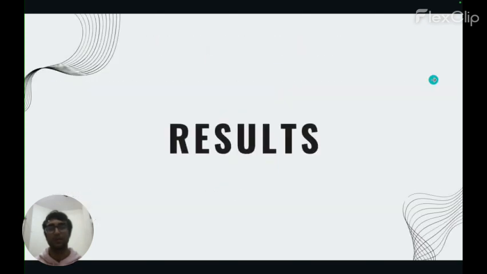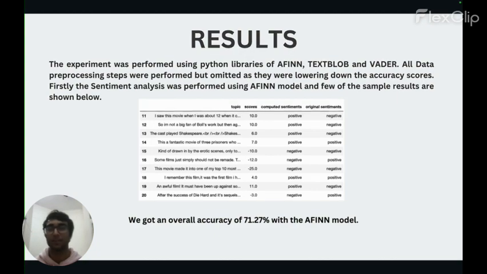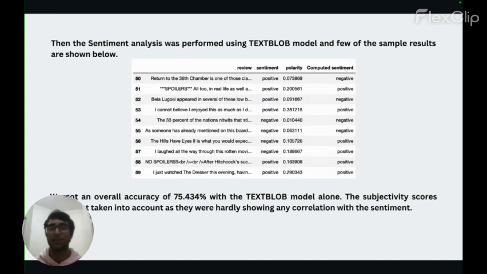So now the results. When we passed the data through our models individually, the accuracy we got from the AFINN model was 71.27%, and as we can see on the screen, some of the entries of the data, the scores are not normalized and are varying and are integers. The second model was TextBlob.